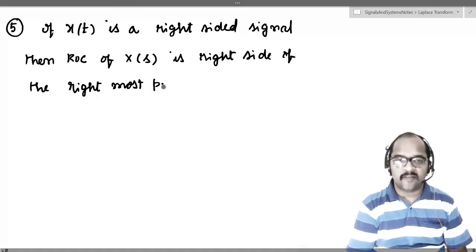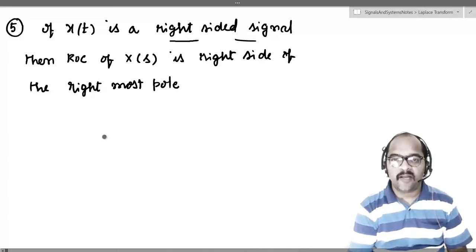We will explain that with an example. But first we should understand what we mean by a right-sided signal.